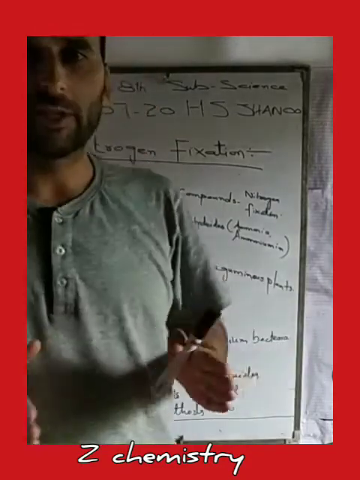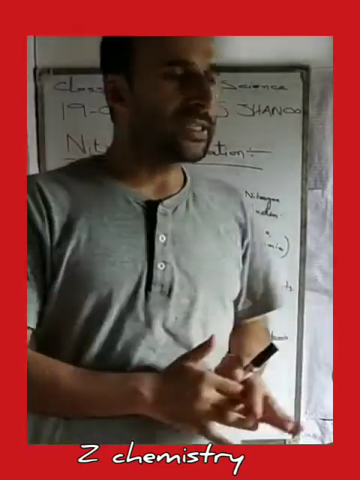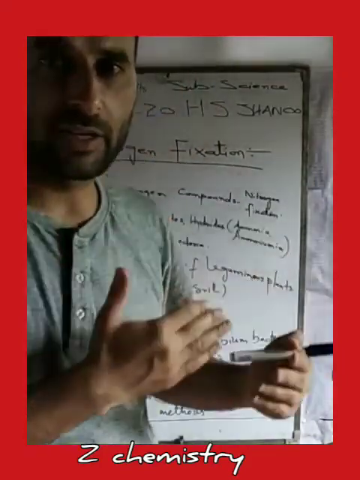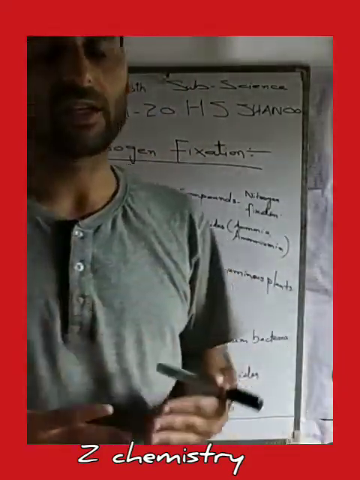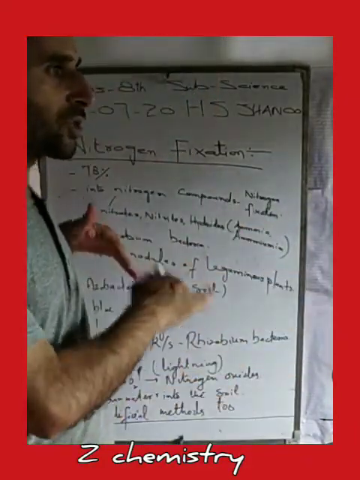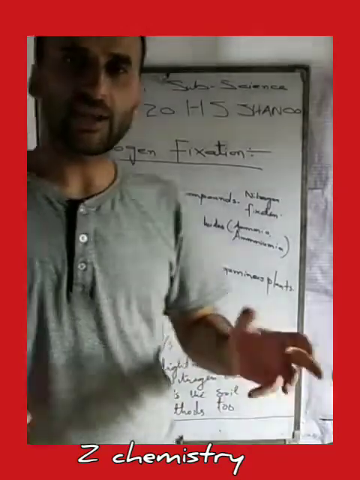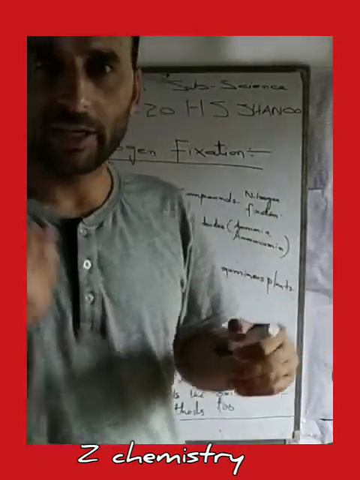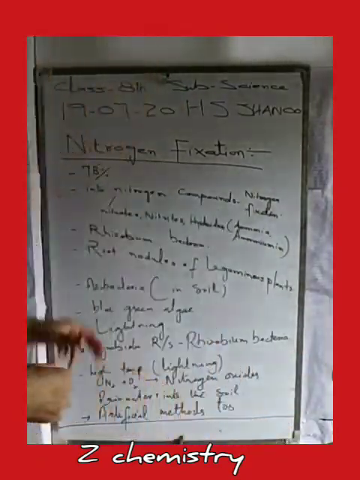How is it converted into nitrogen compounds? It is usually converted by certain natural factors or certain artificial factors too. But in most cases, it is converted by natural factors, and scientists are now working on artificial methods also.